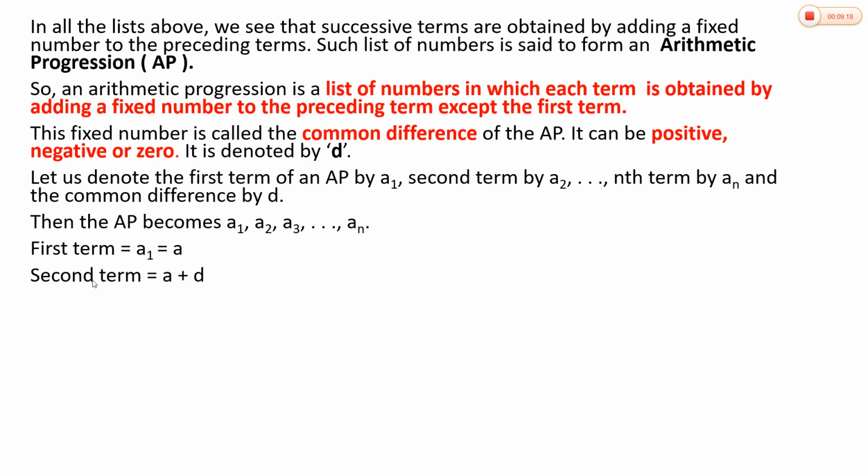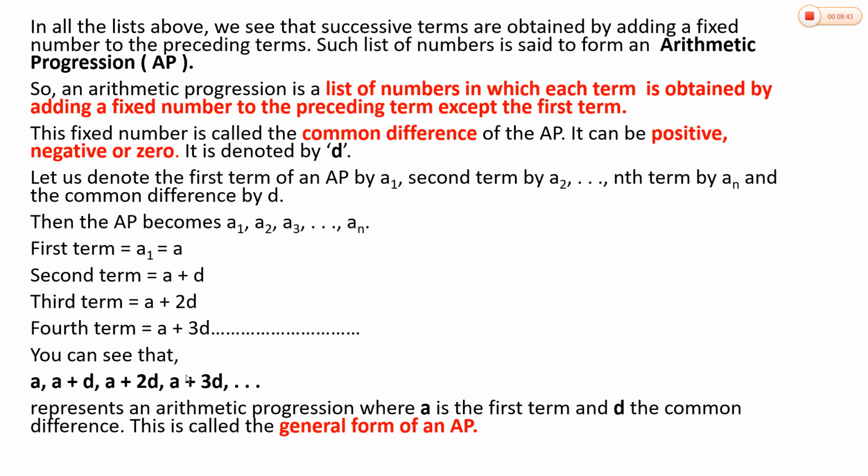The second term a2 can be obtained by adding the common difference d to the first term. That is a plus d. a is the first term. If you add d to the first term, you will get the second term. Similarly, the third term is a plus 2d, the fourth term a plus 3d, and it goes on.